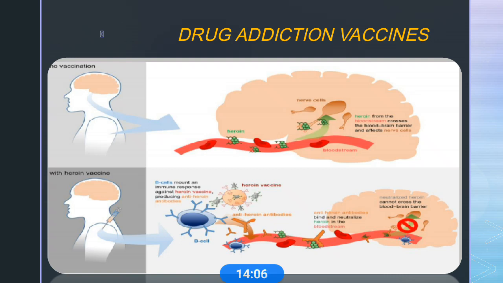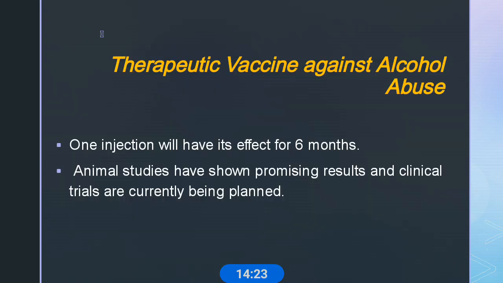So this leads to feelings of uneasiness like nausea, flushing, increased heart rate, which leads to an aversion to alcohol in the addict. Once injected, this therapeutic vaccine has its effects for 3 months. Most animal studies have shown promising results and clinical trials are currently being planned.